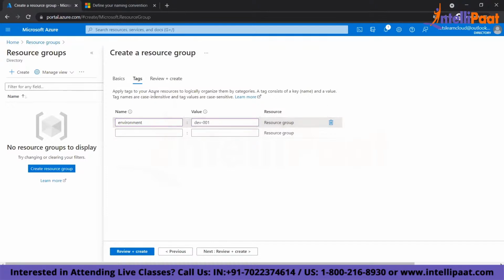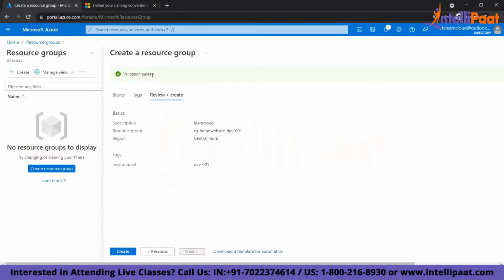Whatever I'm building for a dev environment. Using a tag, you can organize your resources together in a much easier way. So when you see a final bill invoice, you can easily figure out that for a dev environment, these are all the services I've created. It will help you do a key and value pair mapping, organize your resources, and review a bill also.